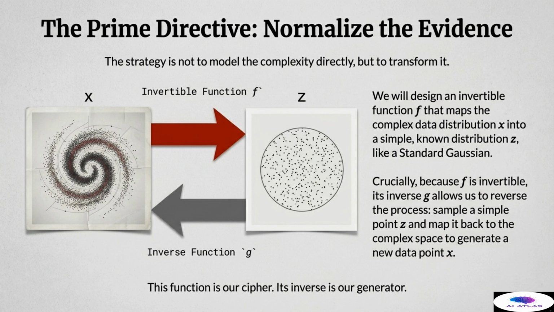The critical element of this entire approach is that f must be invertible. Because f can be reversed, its inverse function, which we call g, becomes our ultimate generator. We can sample an easy, random point z from the simple Gaussian space, and then map that point back through g into the complex data space, thereby generating a brand new, authentic data point x. This invertible function f is our cipher that reveals the structure, and its inverse, g, is our powerful generative engine.